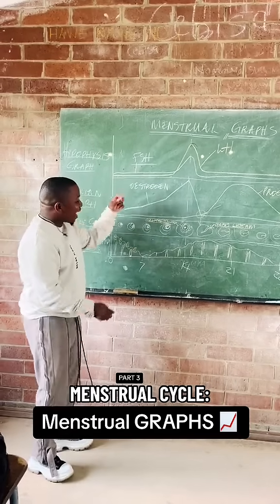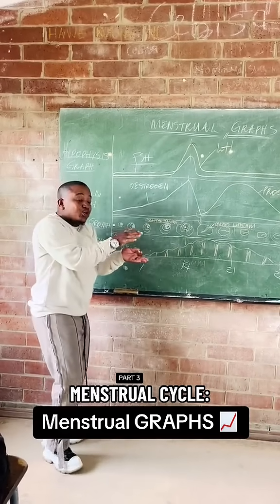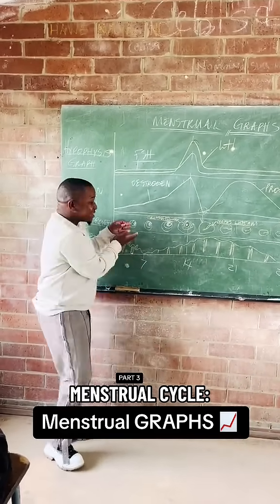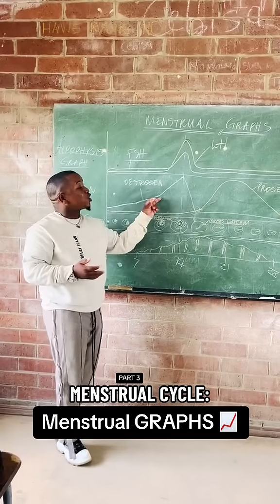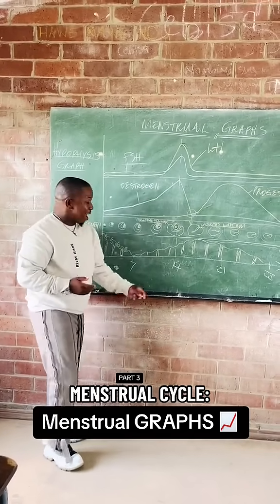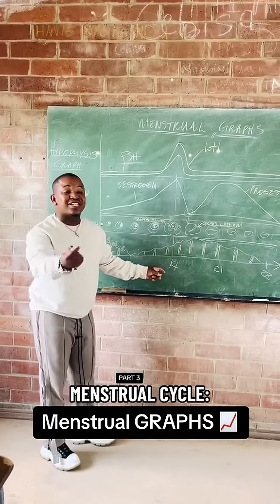So with FSH, our follicles are also stimulated to what? To increase and enlarge in size. The bigger the follicle, the higher the concentration of what? Of estrogen. You understand? Now look at day 14. Day 14 is called ovulation.